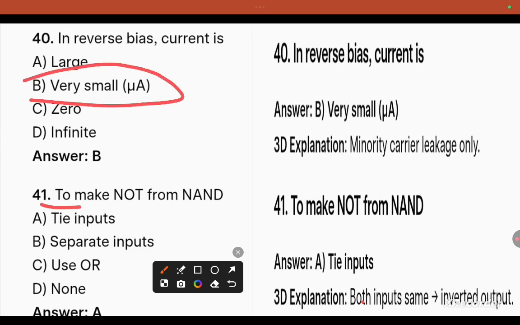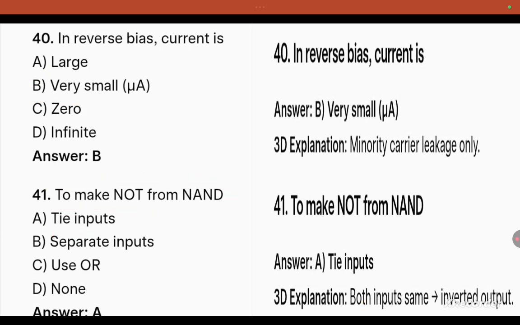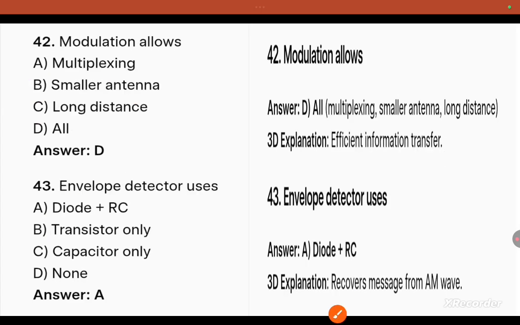To make NOT from NAND, what do we do? We have to tie the inputs together. Both inputs should be the same, and the output is inverted, which is NOT. Question number 42, modulation allows what? Modulation allows multiplexing, smaller antenna and long distances.